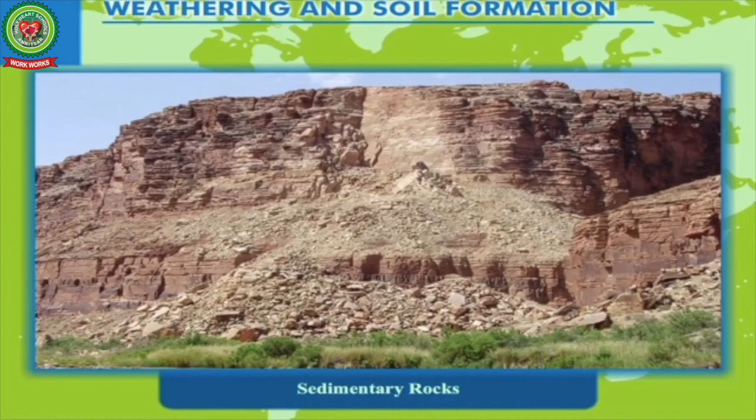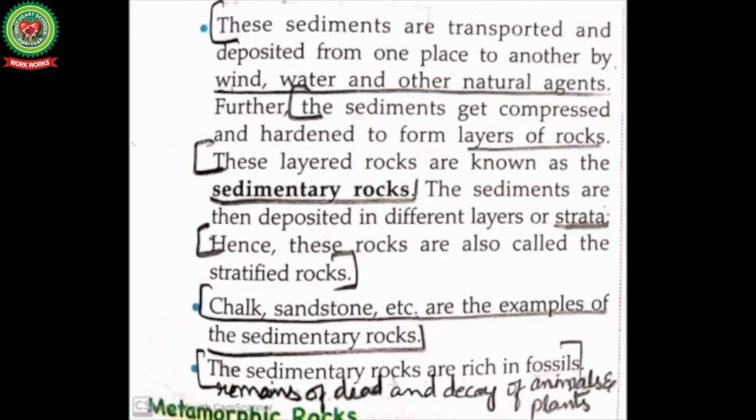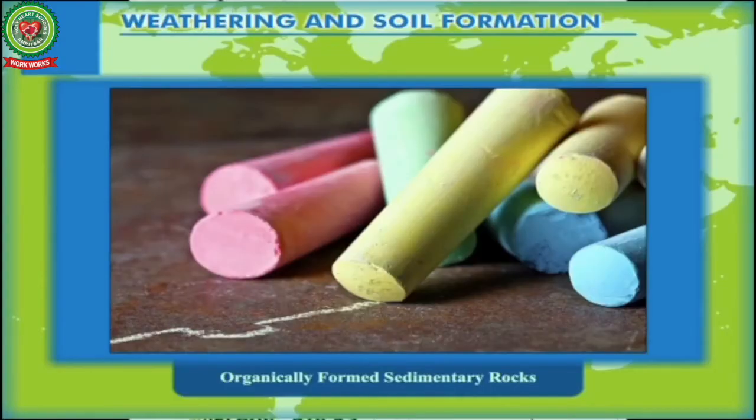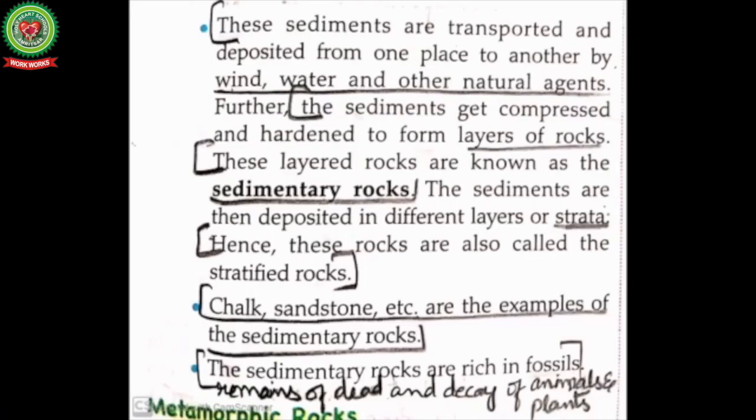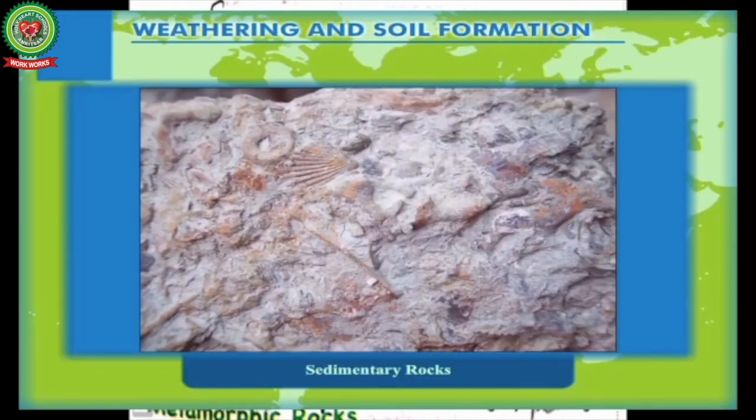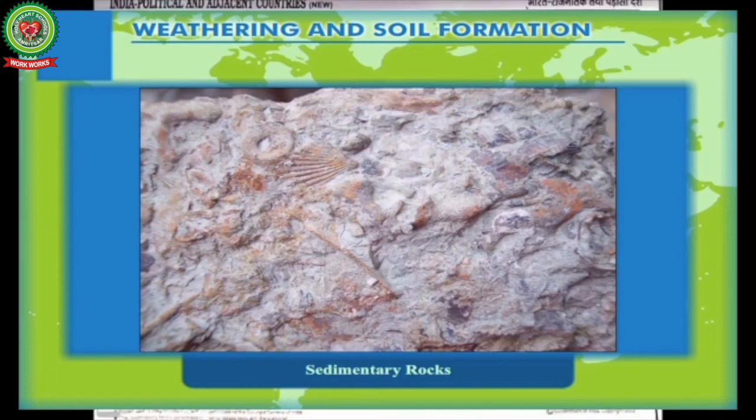The sediments are then deposited in different layers or strata. Hence, these rocks are also called stratified rocks, due to the different layers. Chalk and sandstone are examples of sedimentary rocks. These sedimentary rocks are rich in fossils, meaning remains of the death and decay of animals and plants.